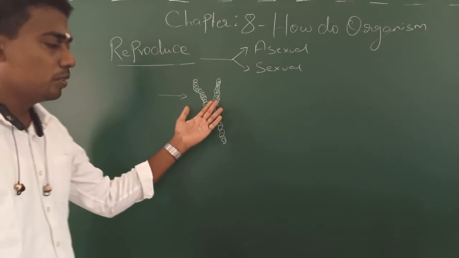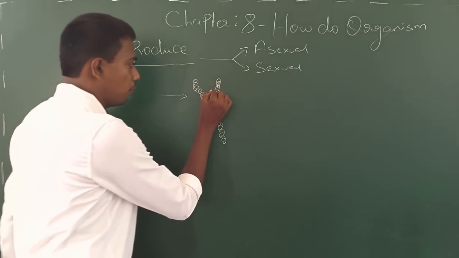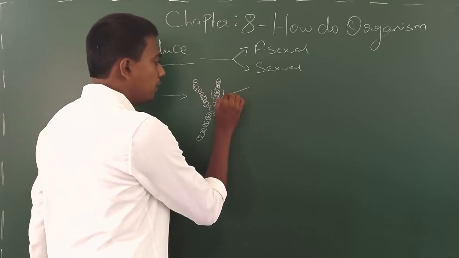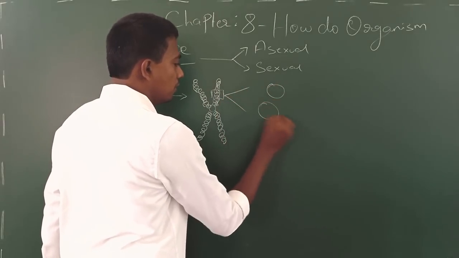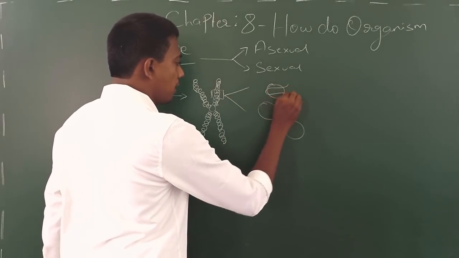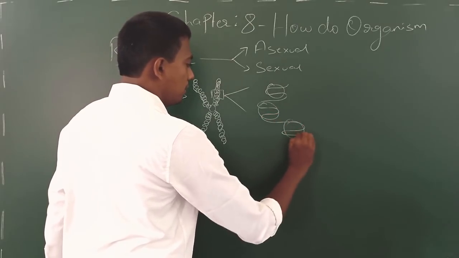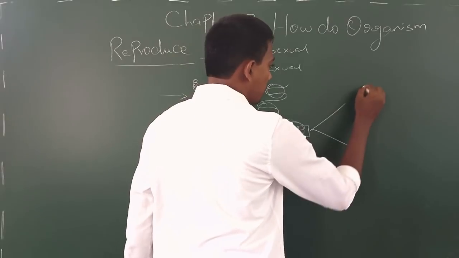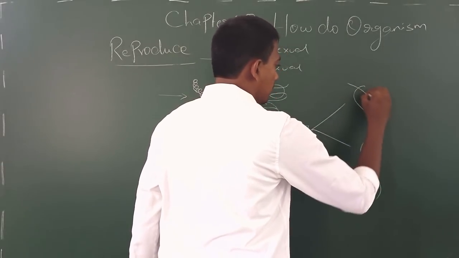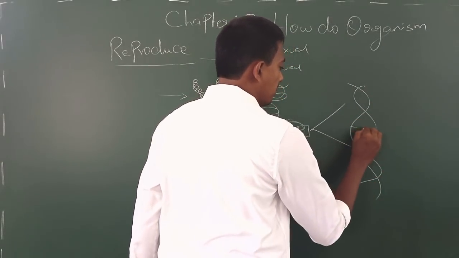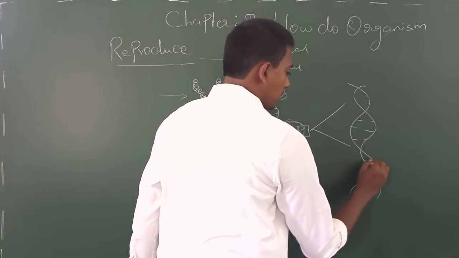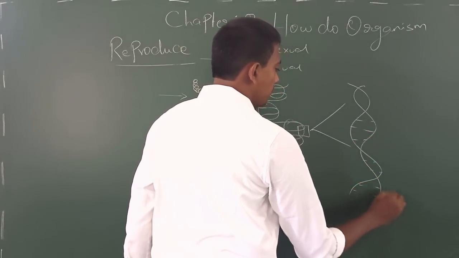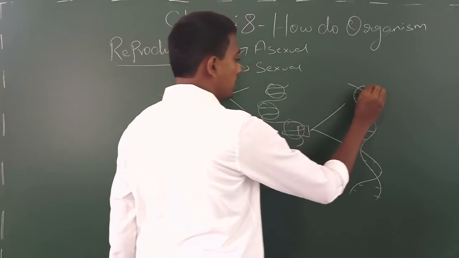Yes, so this is the structure of chromosome, and this area is the condensed form of your DNA. And if you maximize this area, then what you get here is the double stranded form of DNA. So this is the organization of chromosome in human being.